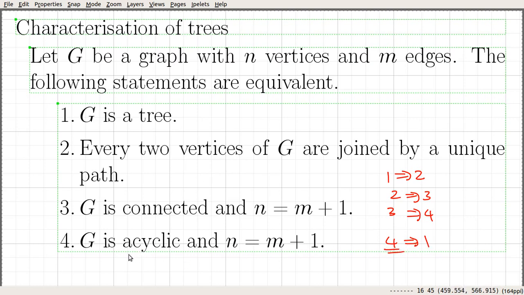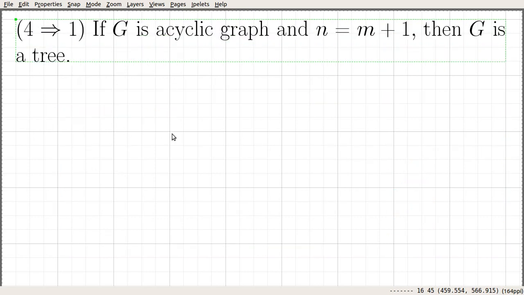That says if G is an acyclic graph with n equal to m plus 1 vertices, then G is a tree. So let's go and prove that implication. 4 implies 1: if G is an acyclic graph and the number of vertices is the number of edges plus 1, then G is a tree.